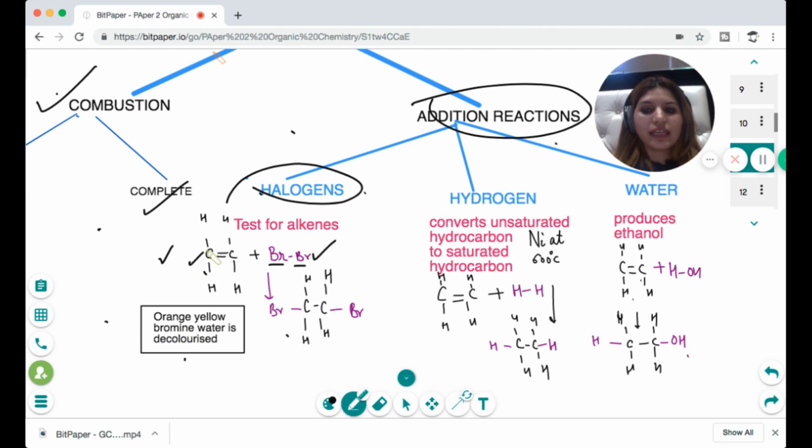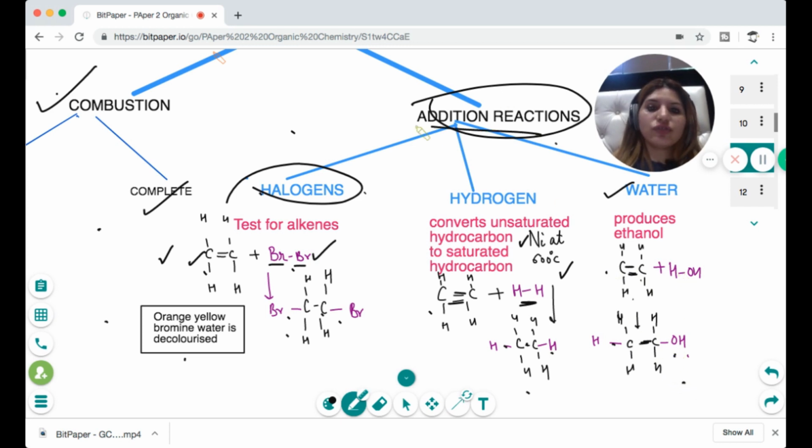So you take alkene and react it with bromine, the double bond breaks into a single bond and bromine attaches on each side. Similarly, when you react it with hydrogen, the double bond breaks into a single bond and a hydrogen attaches to each side. So alkene becomes alkane, and here you use a nickel catalyst at 60 degrees. When you react it with water, the double bond breaks into a single bond, hydrogen goes on one side and OH goes on the other, so ethene produces ethanol.